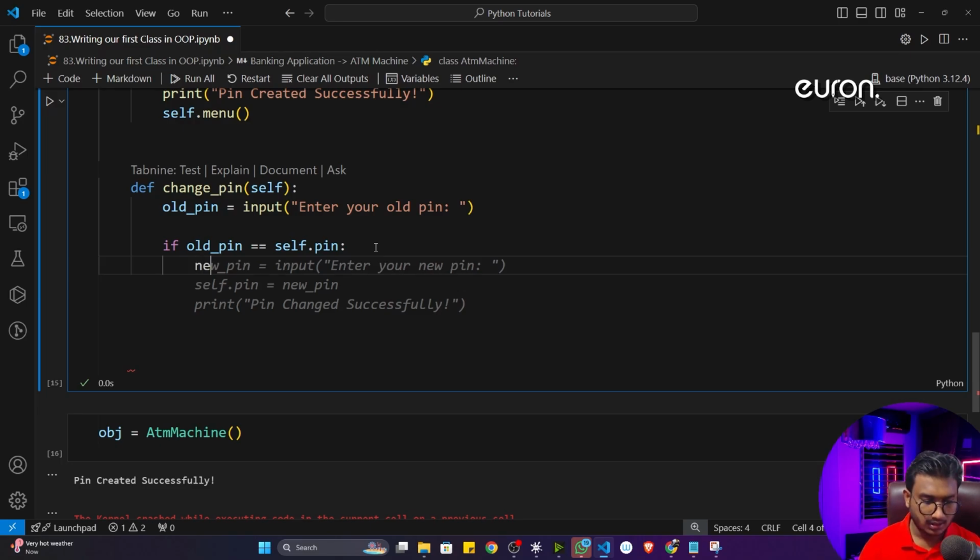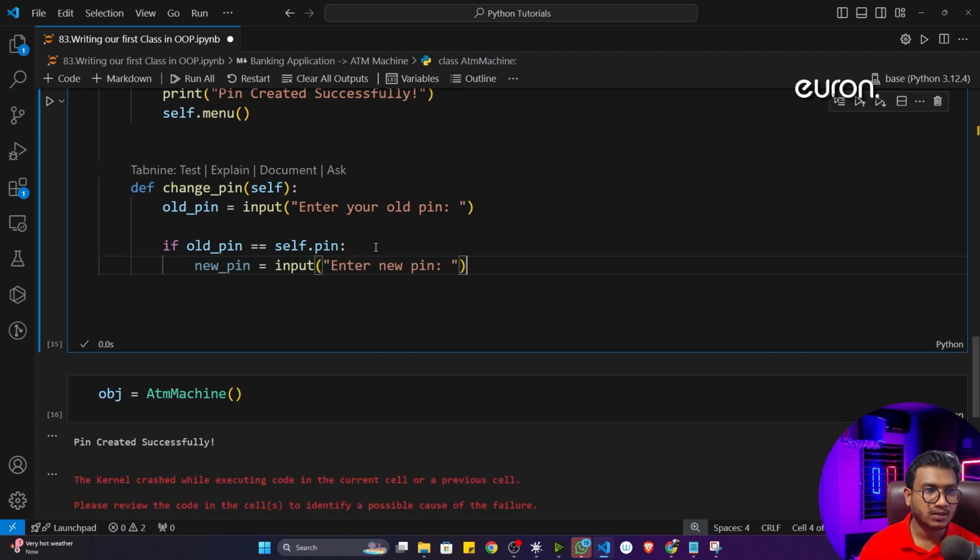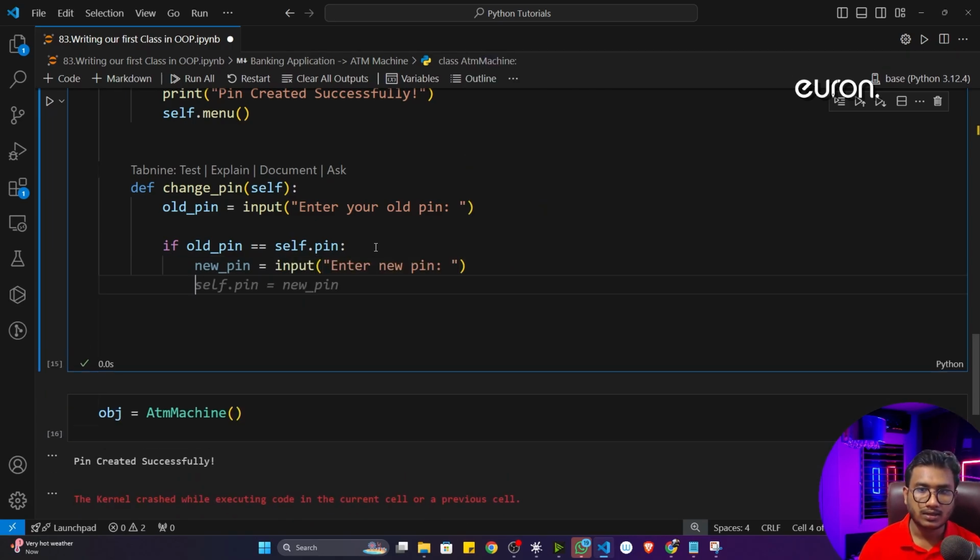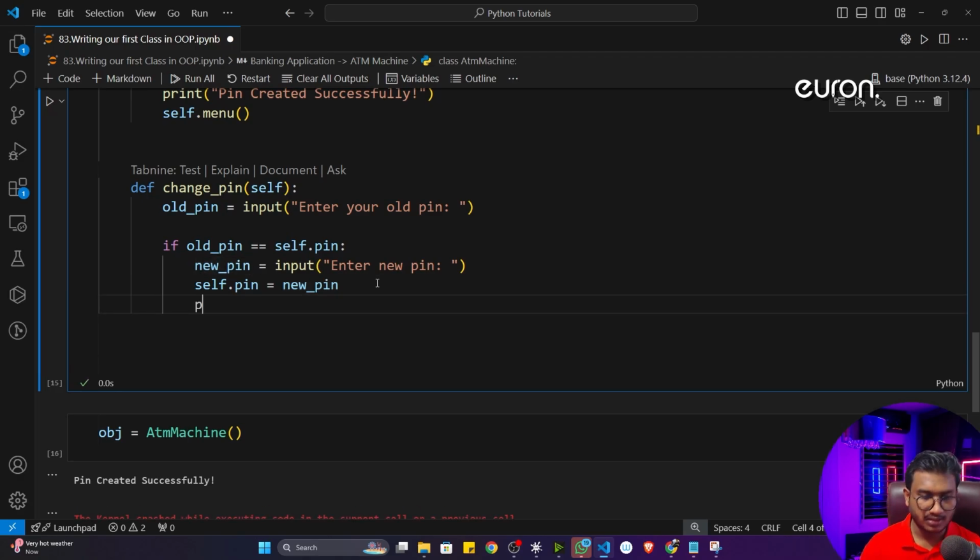So I'll just write enter your new password. I'll write new pin is equal to input, and once the new pin is entered, I'll update my old pin. So you can see my old pin I have updated with the new pin, and once it is done, I'll give a message, pin changed successfully.